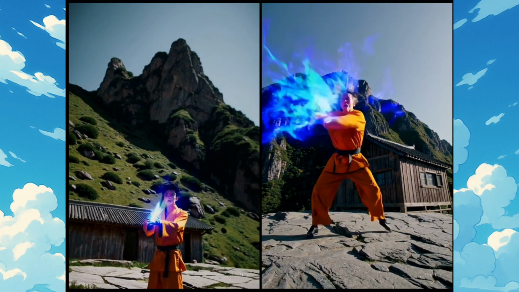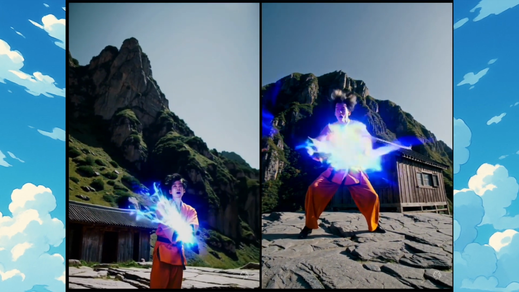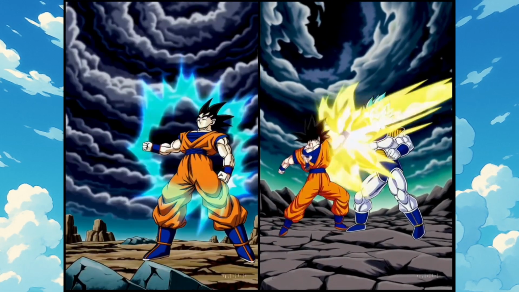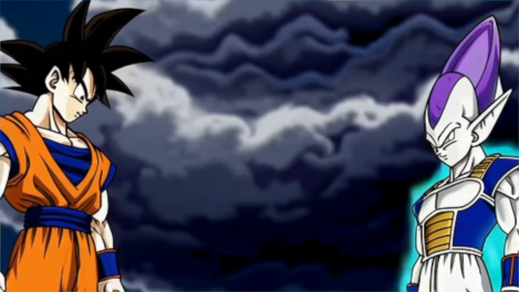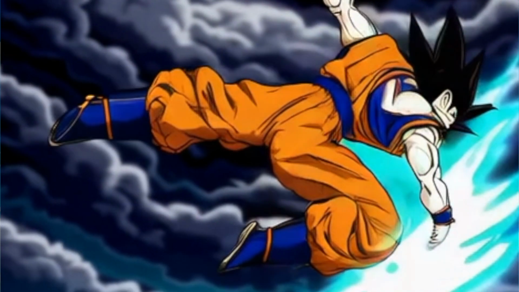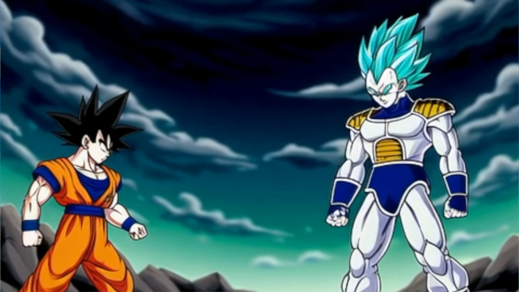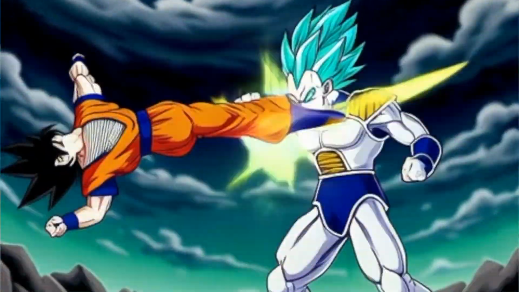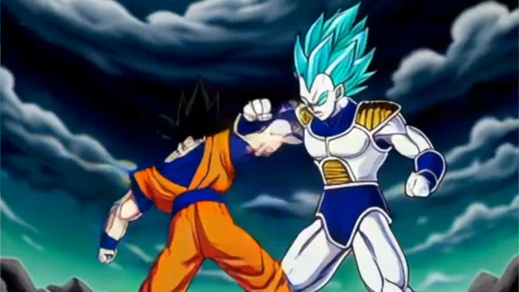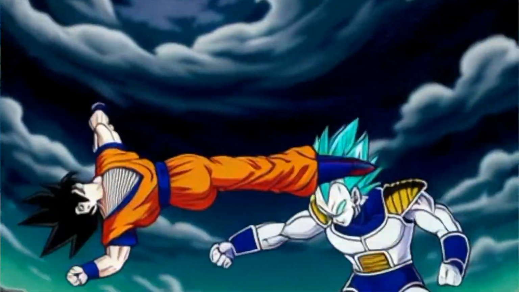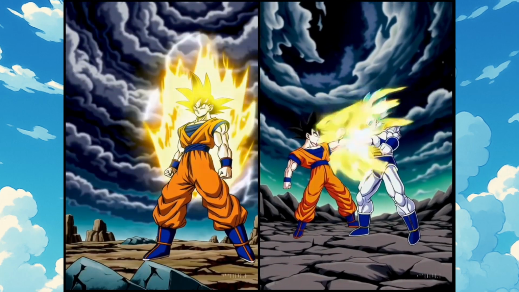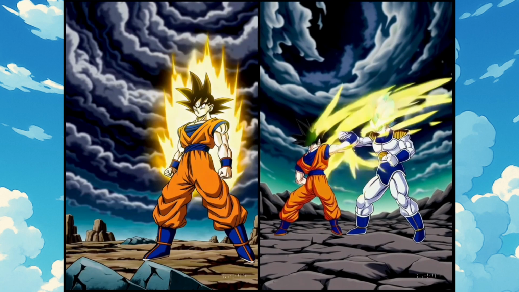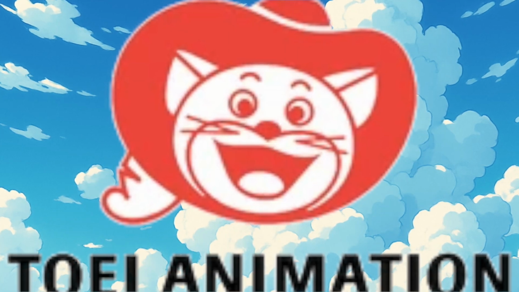Out of curiosity, I decided to see if Sora would generate a video of Goku vs Vegeta, and the results were mixed. Not perfect. In this one, it looks like Vegeta has fused with Frieza and Goku transforms into Yamcha halfway through his attack. And in this one, Vegeta, who for some reason is a lot taller than Goku, is in Super Saiyan Blue. And Goku is doing perhaps the most impressive contortionist act I have ever seen. This little experiment told me one thing though, that the AI has no problem generating videos of copyrighted characters. Huzzah! Nobody tell Toei Animation about this.